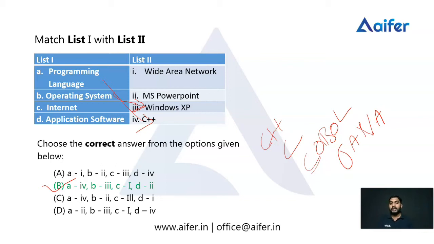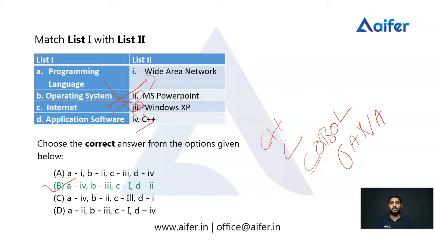Then the third one, the internet. The internet is a wide area network. We know that the internet connects networks, with computers networked globally. We can say that the internet is a wide area network. And then application software is related to MS PowerPoint. What is meant by application software?